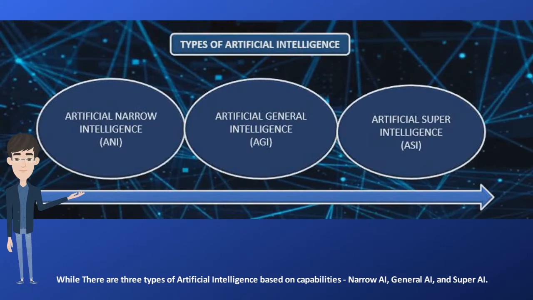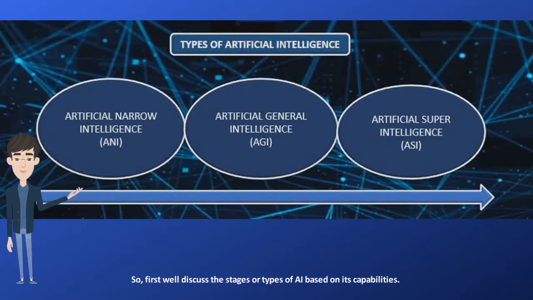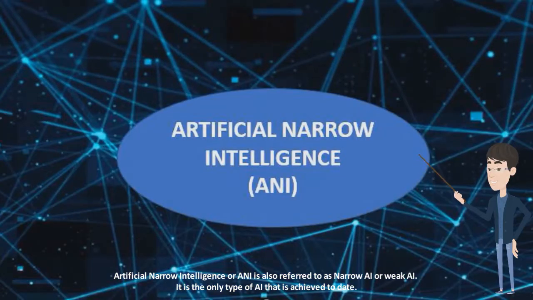While there are three types of artificial intelligence based on its capabilities, which are narrow AI, general AI, and super AI. So, first we'll discuss the stages or types of AI based on its capabilities. Artificial narrow intelligence, or ANI, is also referred to as narrow AI or weak AI. It is the only type of AI that is achieved to date.